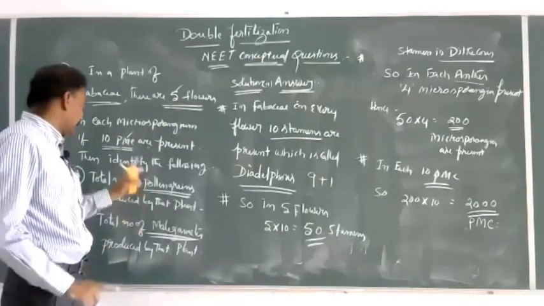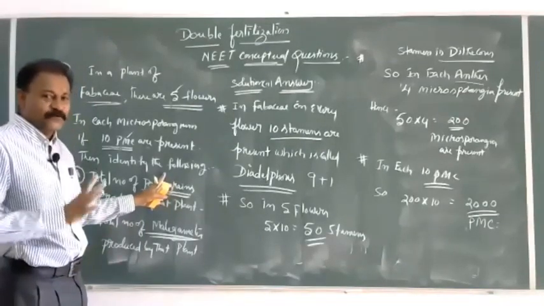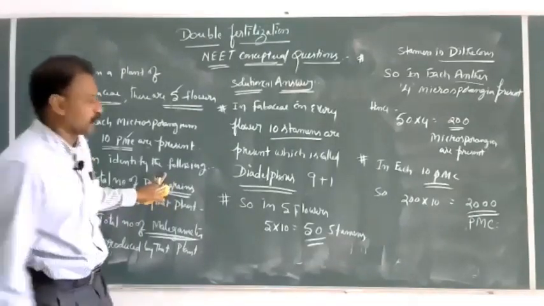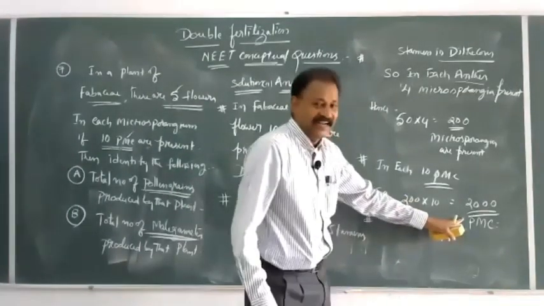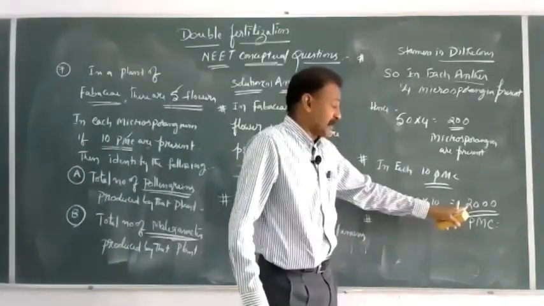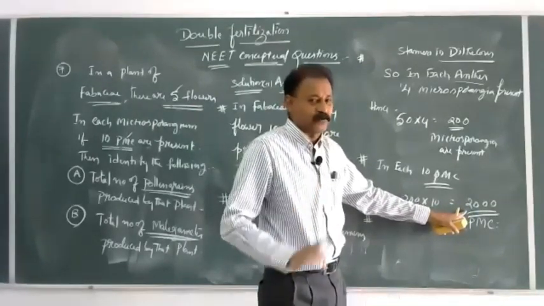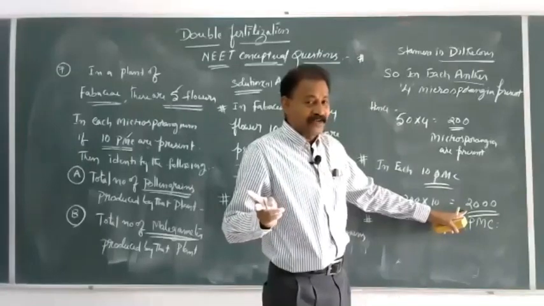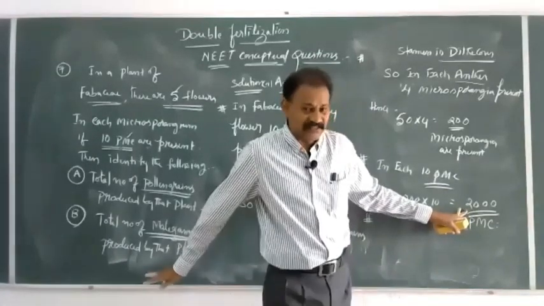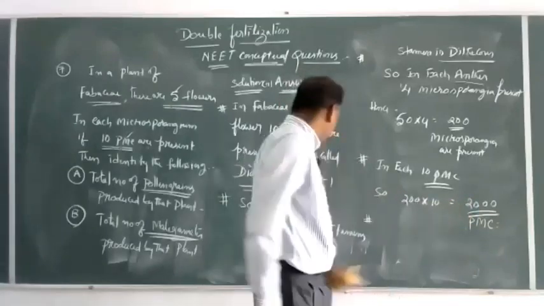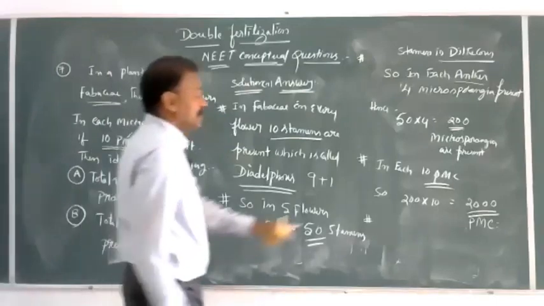Each pollen mother cell undergoes 1 meiosis and produces 4 microspores. So total number of meiosis is 2000. The total number of meiotic divisions is equal to the total number of pollen mother cells. But we are not asking this question here. We are asking how many pollen grains are produced by that plant.